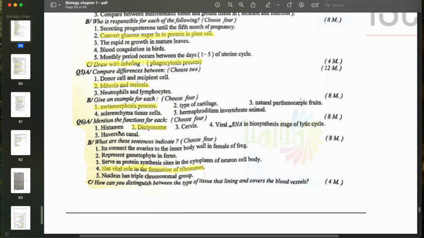Question 5b, give an example for each. The metamorphosis process. It's only one process. It's only one example mentioned in the book. It's just the frog larvae tail that disappears.